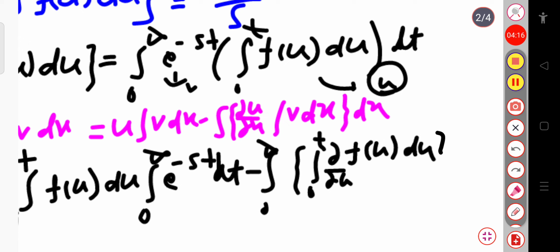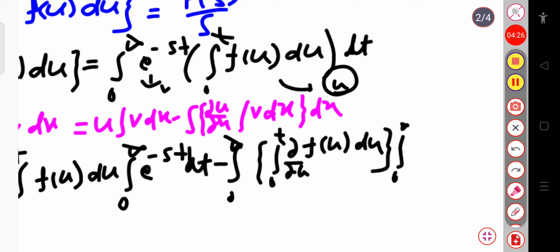Now again the integration of v dx. So for the integration of v dx I will write the integration over 0 to infinity, where v is exponential minus st into dt, and the whole into dt.